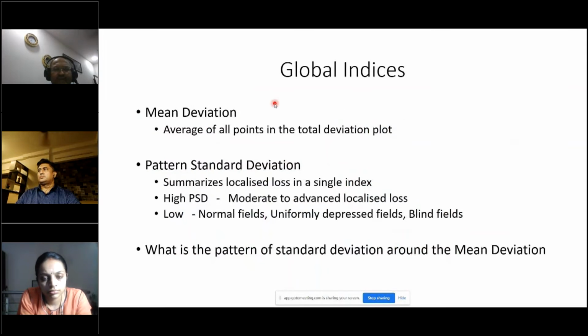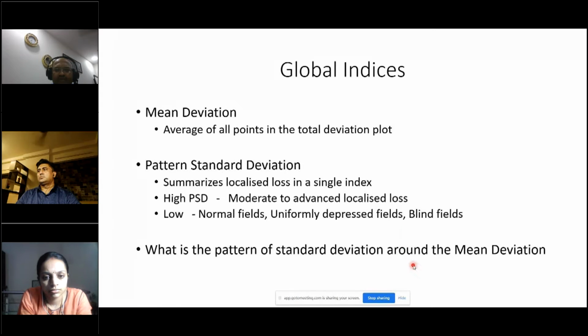Coming to global indices, you have the mean deviation, you have the pattern standard deviation, and then you have the visual field index. So mean deviation is the average of all points in the total deviation plot. Pattern standard deviation summarizes the localized loss in a single index. So if you want to know what exactly is a pattern, if you say 5, 6, that's quite high for that particular individual. Pattern standard deviation is high in moderate to advanced localized losses, low in normal fields, uniformly depressed fields, and blind fields. If the pattern standard deviation is improving, that may be because the visual field is deteriorating. That is another relationship to that. We'll come to that.